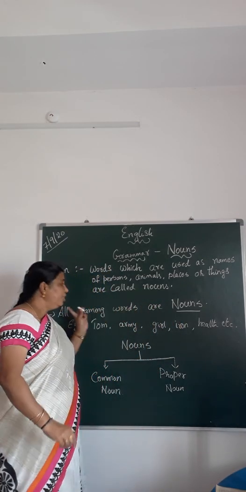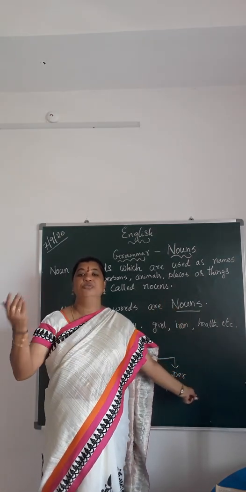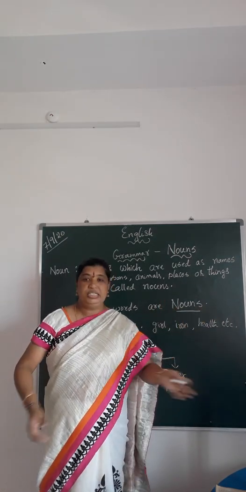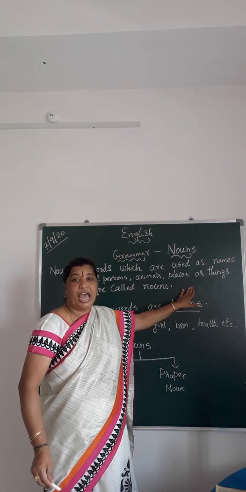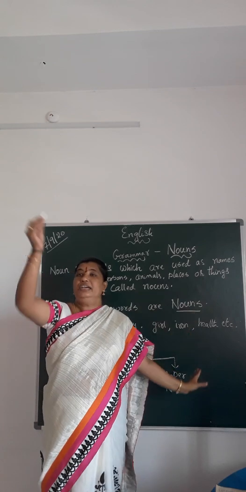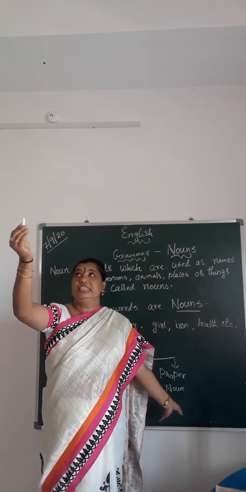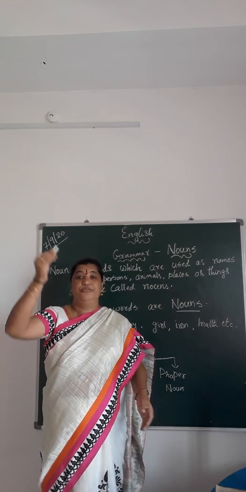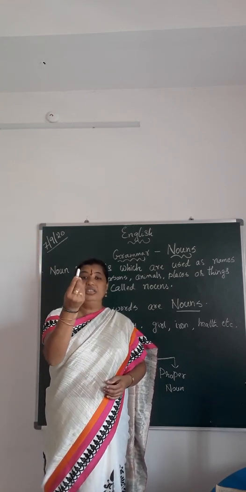I tell, all the naming words are nouns. In this classroom, I can name this is a table, this is a blackboard. I am naming this blackboard. It is a fan. Fan is a word. It is a naming word. I give an object fan as the name to that particular object. I talk this as a chalk.